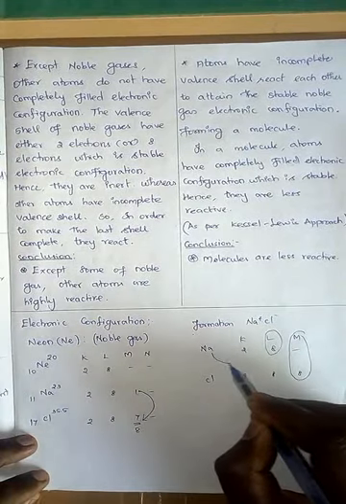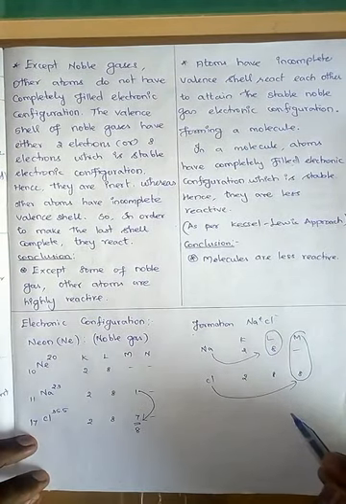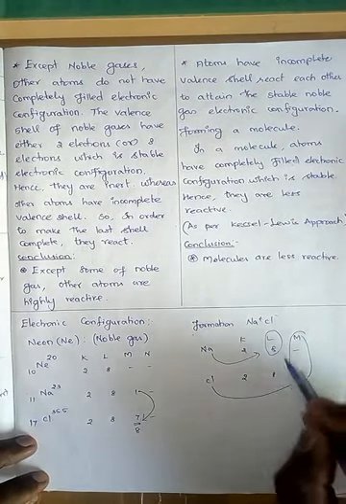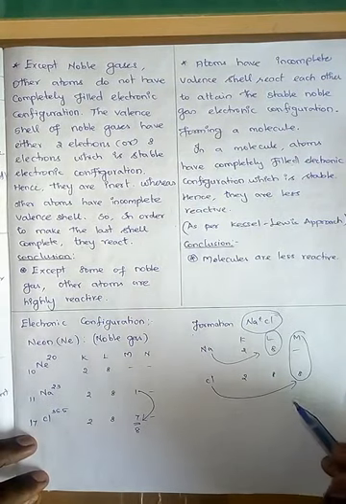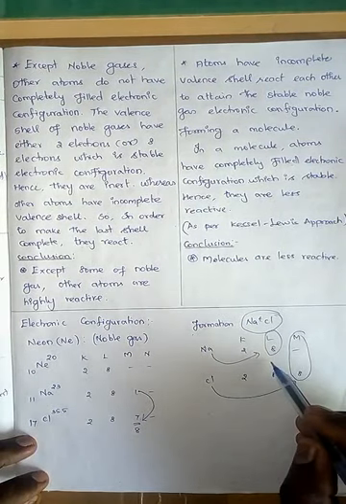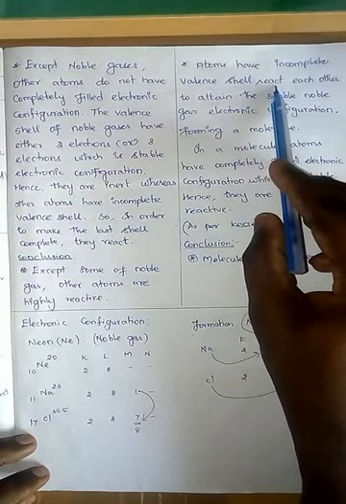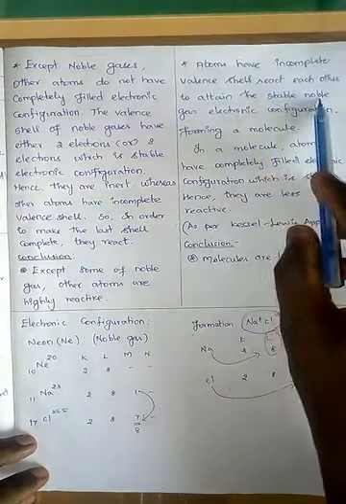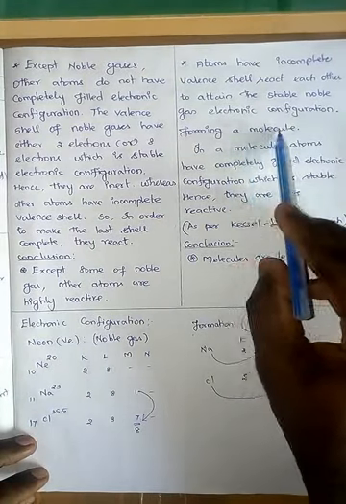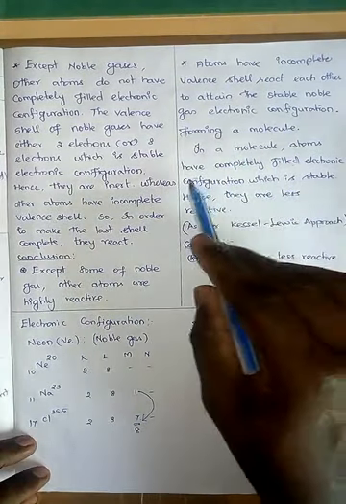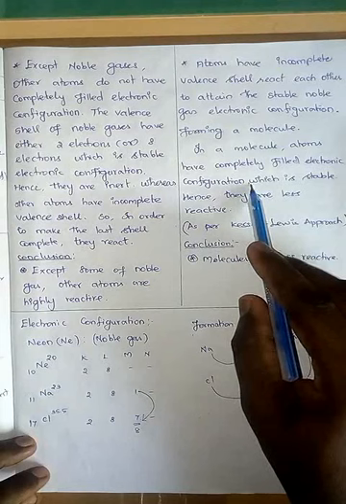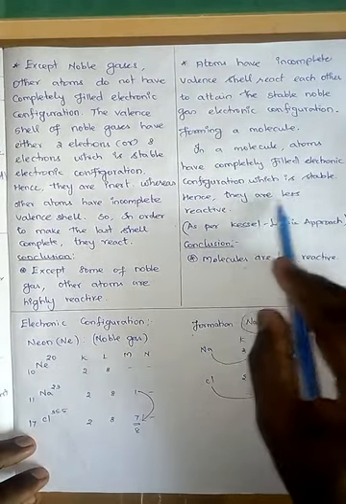Sodium has 8 electrons, and chlorine also has 8 electrons in the last shell. So when forming the sodium chloride molecule, it becomes chemically inert. So atoms react with each other to attain a stable electronic configuration, forming a molecule. In a molecule, atoms have a completely filled electronic configuration which is stable, hence they are less reactive.